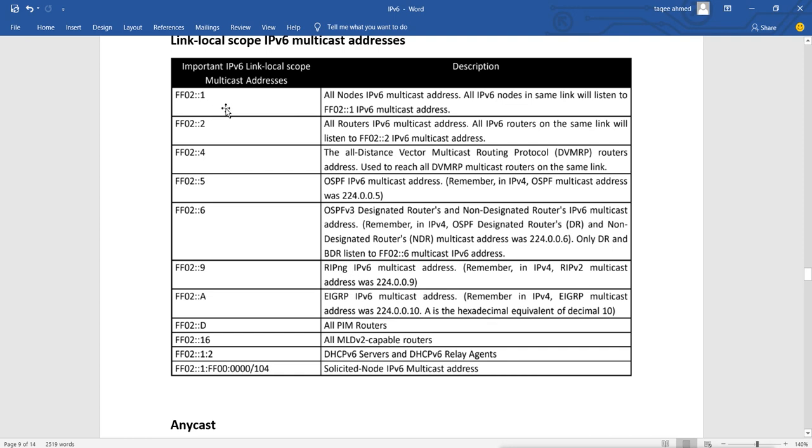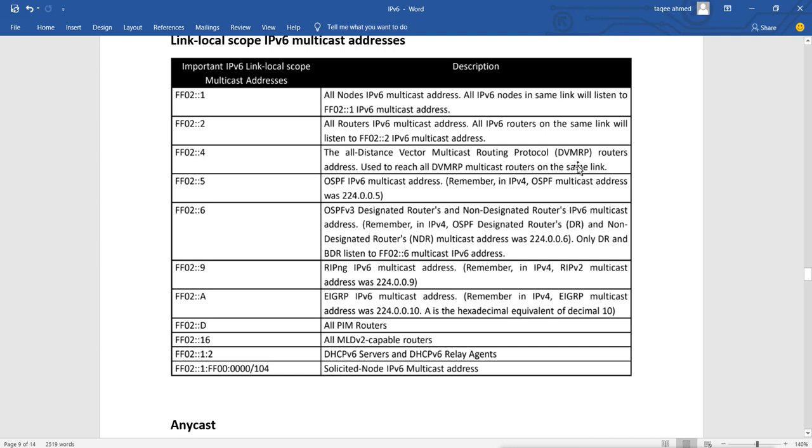This one is for all routers of IPv6 multicast addresses, and all IPv6 routers on the same link will listen on this multicast address. That means it can cross the router also. Then this 4 means what? The all distance vector multicast protocol routers address, used to reach all DVMRP multicast routers on the same link.